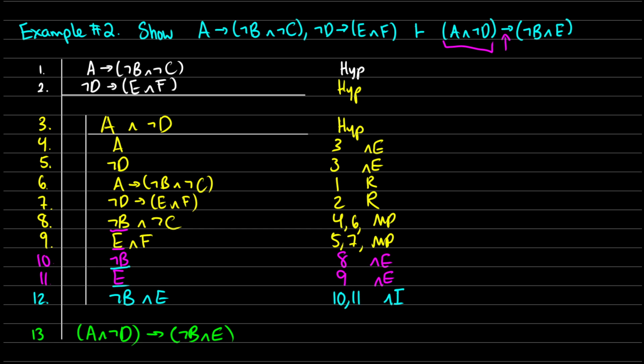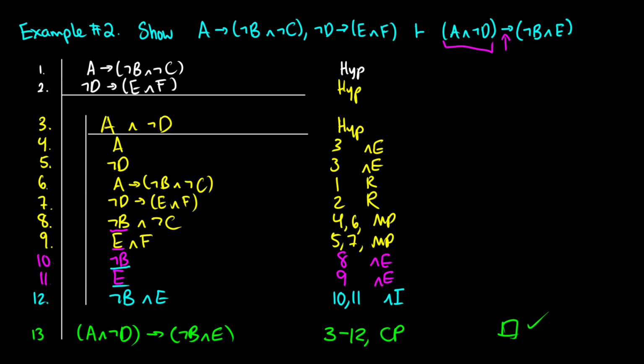And what does this come from? Well, from line 3 all the way up to line 12, that was a conditional proof. And there, we're done. We have shown that A arrow not B and not C, and not D arrow E and F proves that if we have A and not D, then we get not B and E.